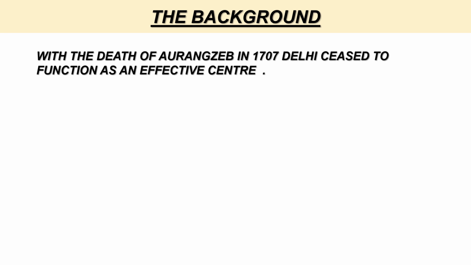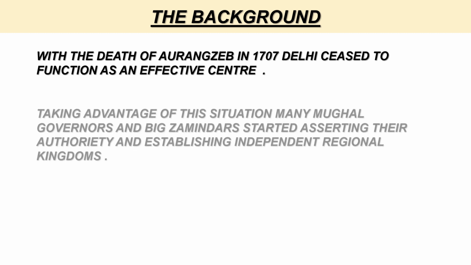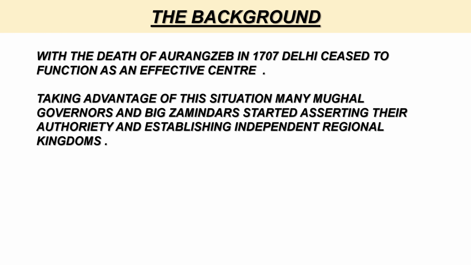Before we start the chapter, it is important to understand the political scenario of India in the early 18th century. With the death of Aurangzeb in 1707, Delhi ceased to function as an effective center. Taking advantage of this situation, many Mughal governors and zamindars started asserting their authority and establishing their own independent regional kingdoms.